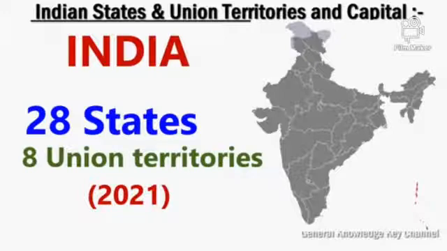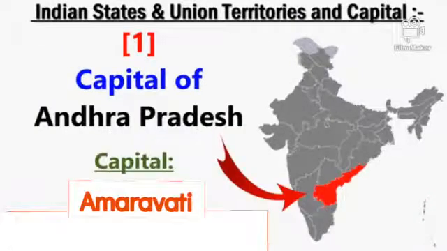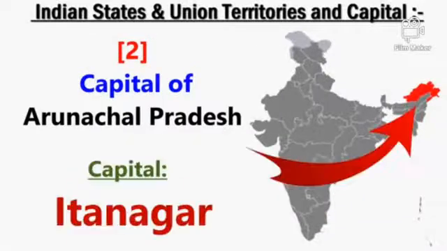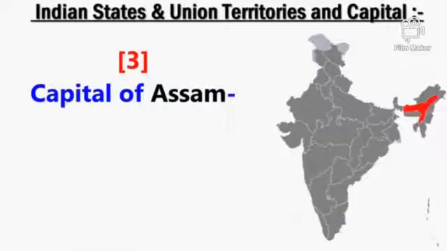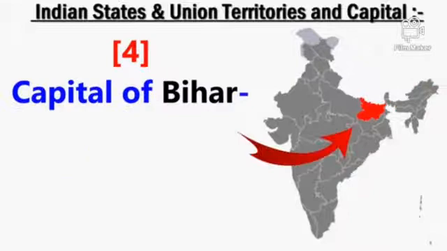So let's see the location of different states and union territories and its capital one by one. Andhra Pradesh. Its capital is Amravati. Arunachal Pradesh. Its capital is Itanagar. Assam. Its capital is Dispur. Bihar.